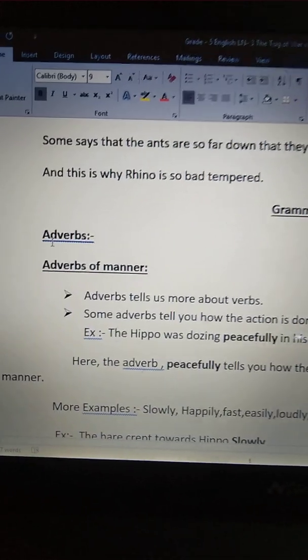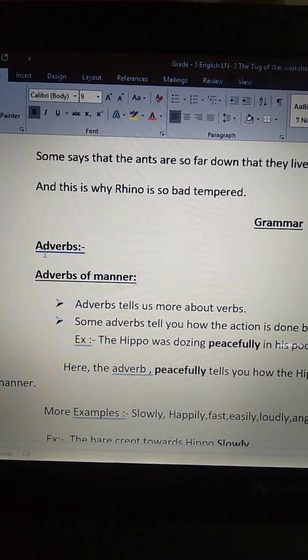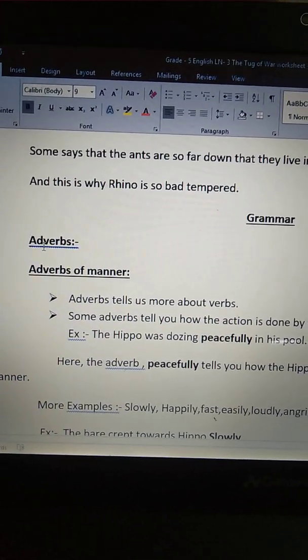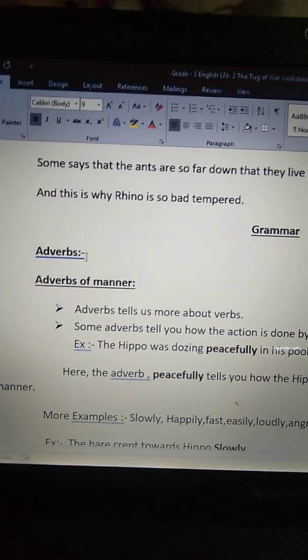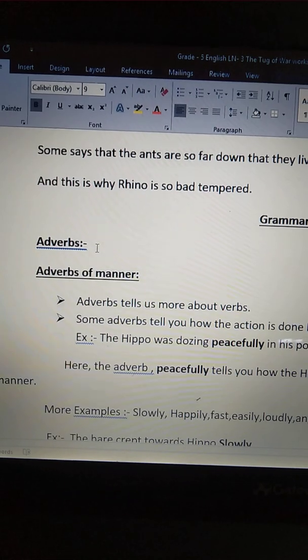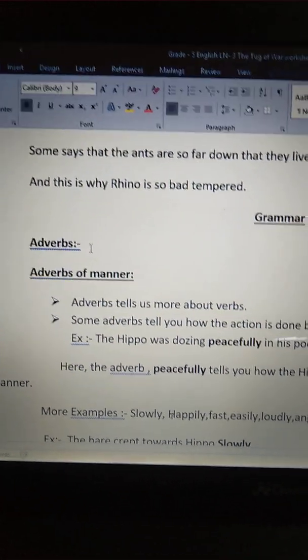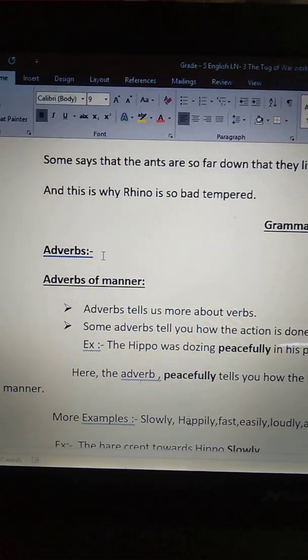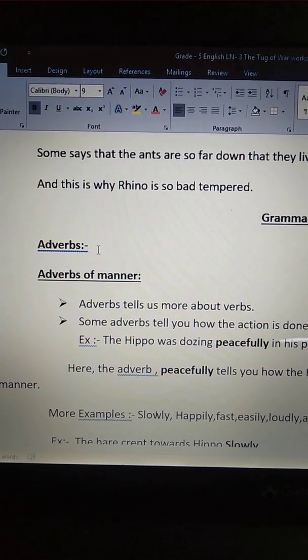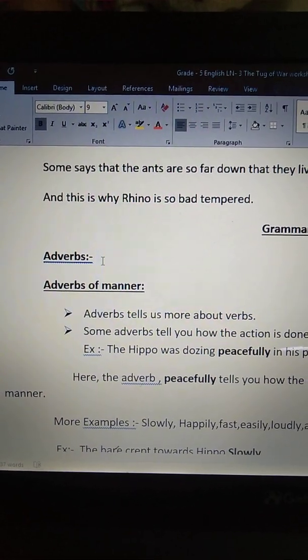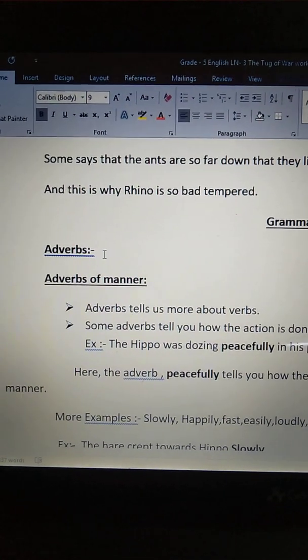See, adverbs. Before going to know adverbs, we have to know what is a verb. What is a verb, children? Verbs are words that show an action, like sing, an occurrence, or a state of being. Almost every sentence requires a verb. Okay, what is a verb, children?